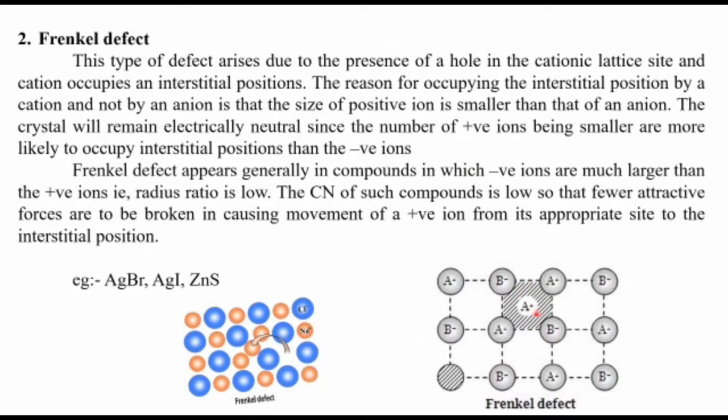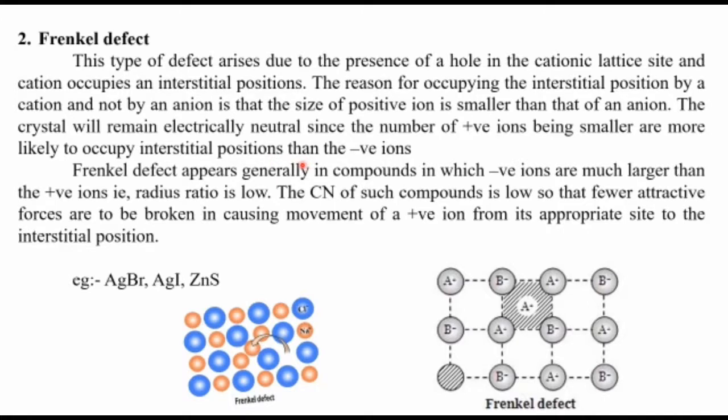Because we know compared to anion, cations are smaller in size, and this defect will be shown by compounds in which the positive ion size will be very much lower compared to the negative ion. That is why this positive ion can be accommodated in the interstitial position. So the reason for occupying the interstitial position by a cation and not by an anion is that the size of the positive ion is smaller than that of an anion. Usually the cations are smaller in size compared to anion. The crystal will remain electrically neutral since the number of positive ions being smaller are more likely to occupy the interstitial positions than the negative ions.